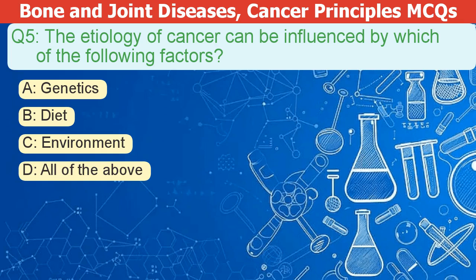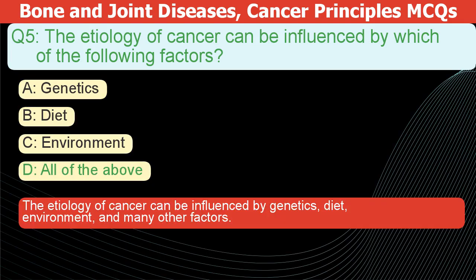What factors influence the causes of cancer? A. Genetics. B. Diet. C. Environment. D. All of the above. The correct answer is D. The etiology of cancer can be influenced by genetics, diet, environment, and many other factors.